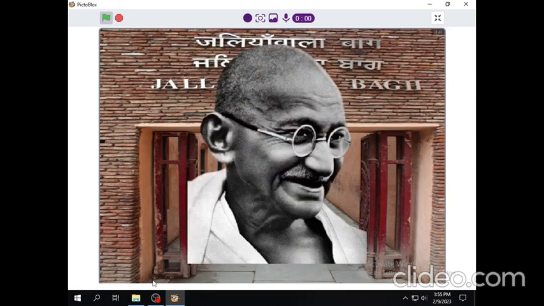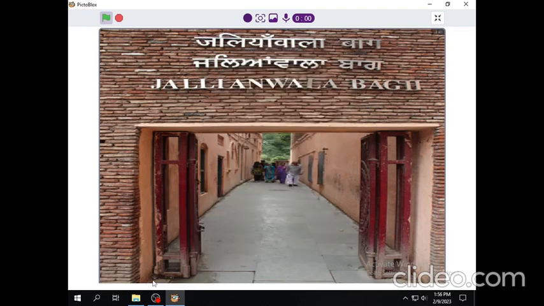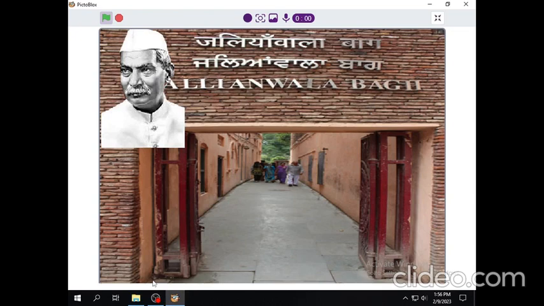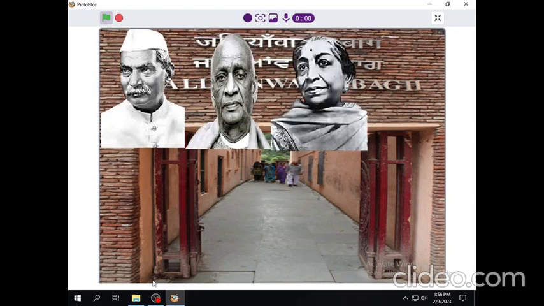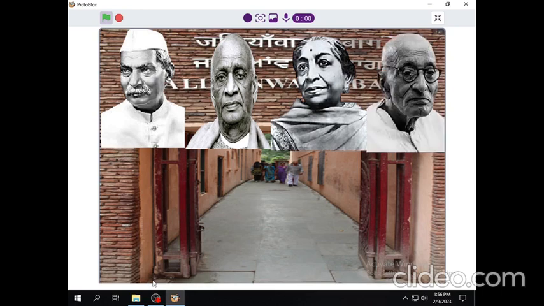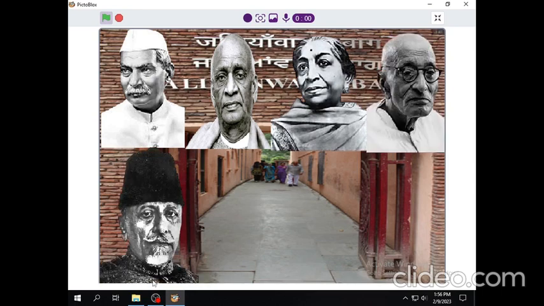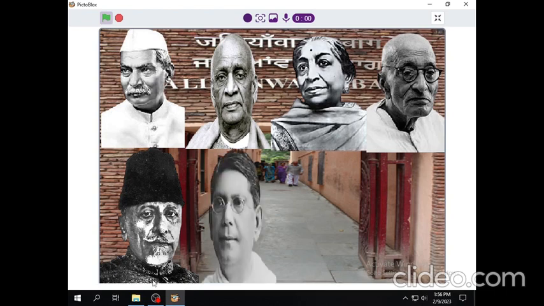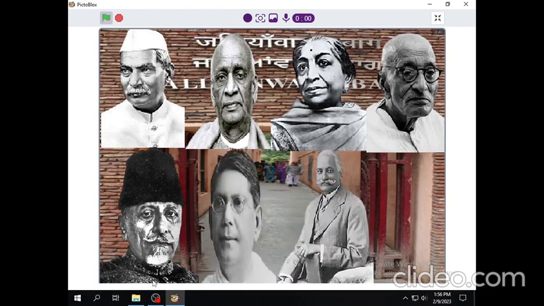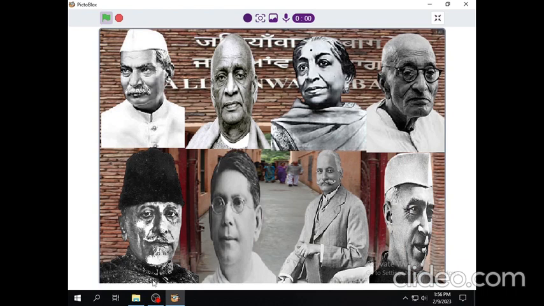In 1920, Gandhiji launched the non-cooperation movement. He asked people to disobey laws peacefully. But in Chauri Chaura, some people set fire to a police station and 22 policemen died. Gandhiji was against violence and withdrew the movement immediately. Leaders such as Rajendra Prasad, Sardar Vallabhbhai Patel, Sarojini Naidu, C. Rajagopalachari, Maulana Abul Kalam Azad, Chittaranjan Das, Motilal Nehru, Jawaharlal Nehru participated actively in non-cooperation movement.